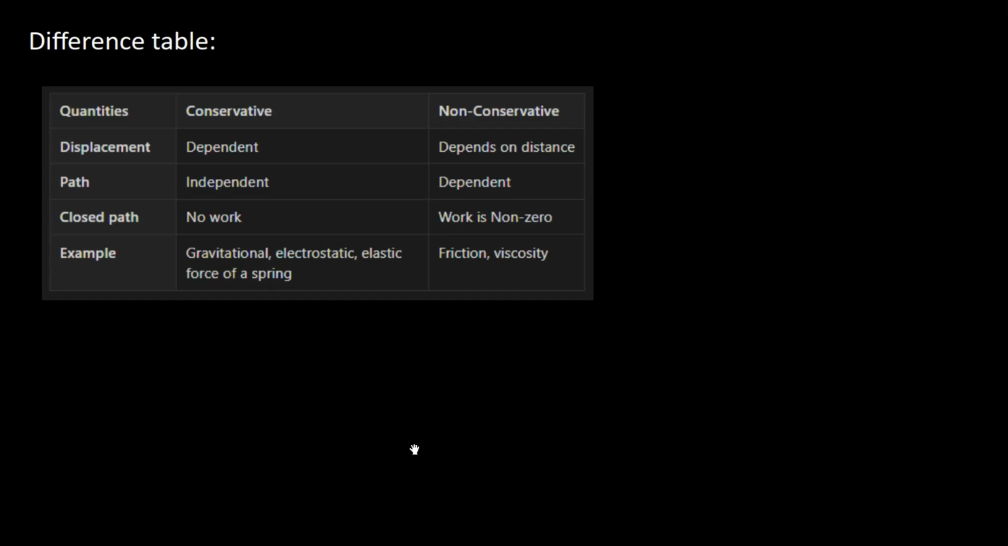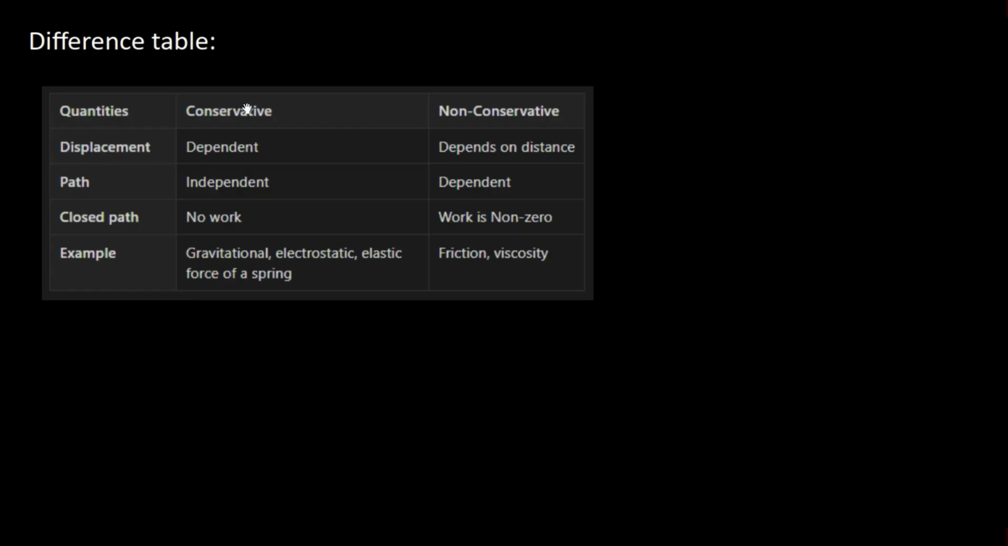If you guys feel that it looks kind of complicated, it is, but if you think systematically, then it becomes easy. Okay, so let's look at a few differences. The column headings are quantity, conservative, non-conservative. The rows we have are displacement, path, closed path, example.